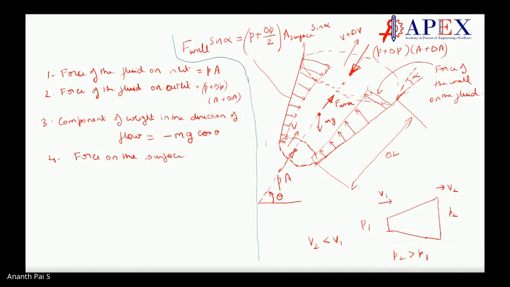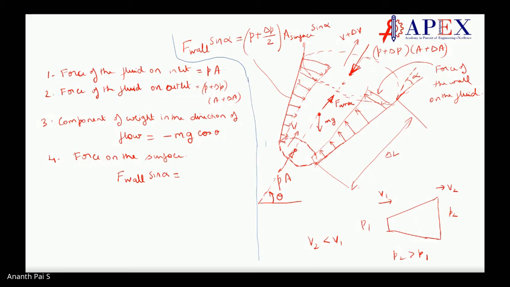When you consider force on the surface, it would be F on the surface, which is F wall, into sine alpha. Make sense? Force is here. Along this, it would be sine alpha. Correct? The force direction, this one, would be cos alpha. That would be sine alpha. Correct, students?